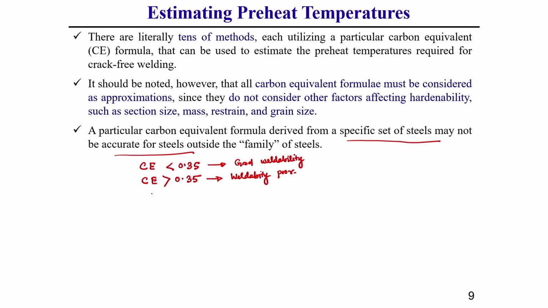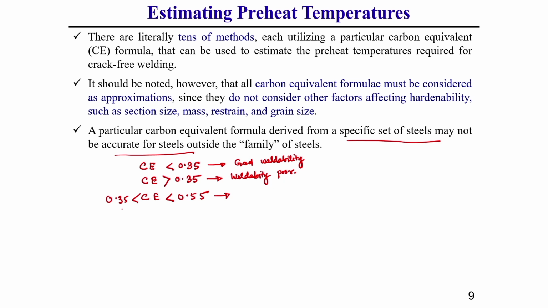If the chemical carbon equivalent, or simply carbon equivalent, CE, varies from 0.35 to 0.55, then your weldability is poor.